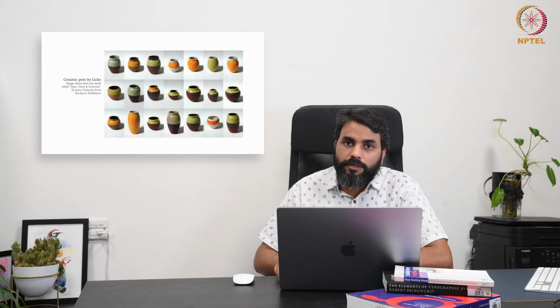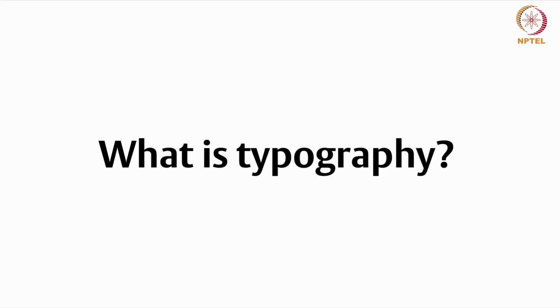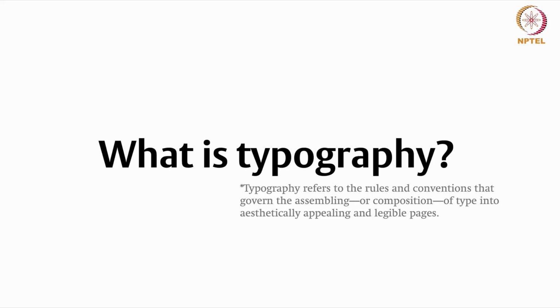Another thing is, what is typography? Can you define this for me? Typography refers to the rules and conventions that govern the assembling or composition of type into aesthetically appealing and legible pages.